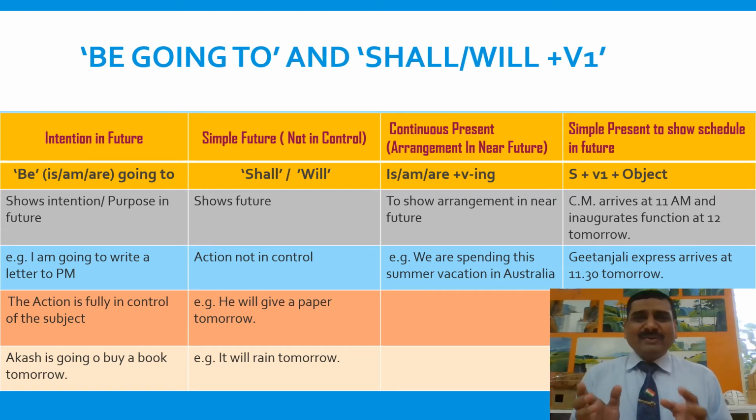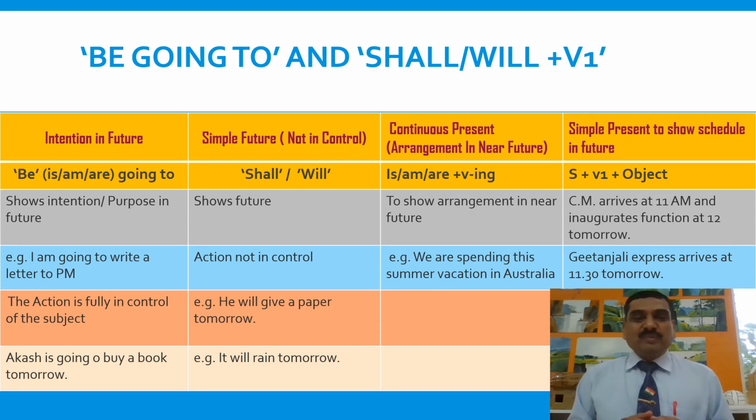So let us have a look at the examples and how we can use different ways to show future according to the appropriate situations. Simple future, as I told you, you can simply indicate action in future or the action that is not in your full control. For example, I think he will pass. So you think, but it's not in your control. I hope it will rain today.